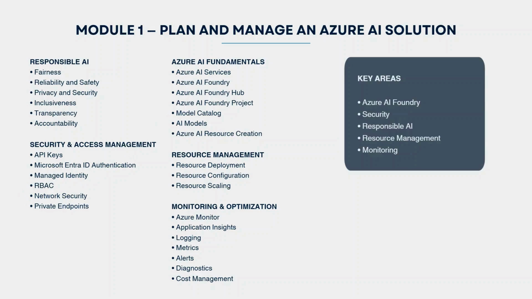Then we have resource management: how we can deploy the AI, and how we can configure and scale. So these topics we are going to see in resource management. Then we have monitoring and optimization. We will see how we can monitor the AI agent, how we can manage the costing, and all. So basically module one gives us the foundation of running an AI solution properly on Azure. It will give us the fundamental idea of how AI is configured with the Azure cloud.